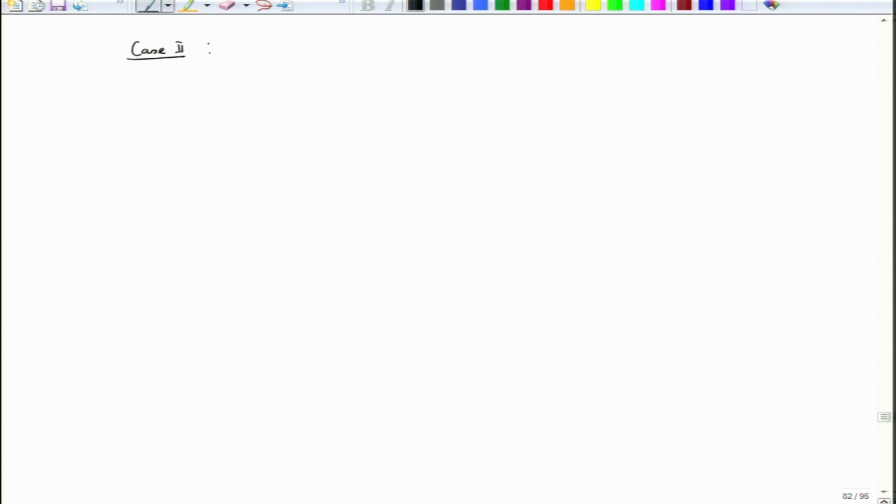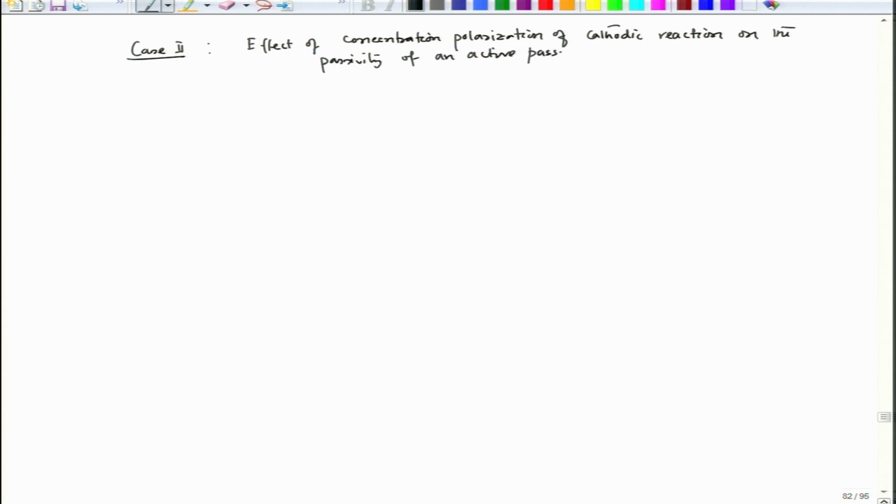Case 2, let us see the effect of concentration polarization of cathodic reaction on the passivity of an active passive metal. So, we have seen in case of a condition where